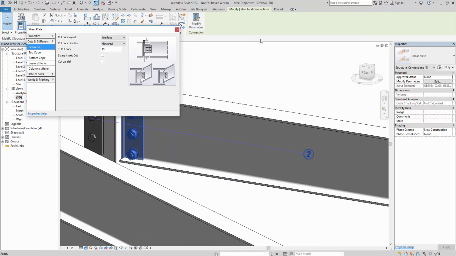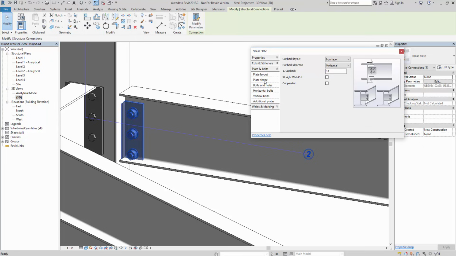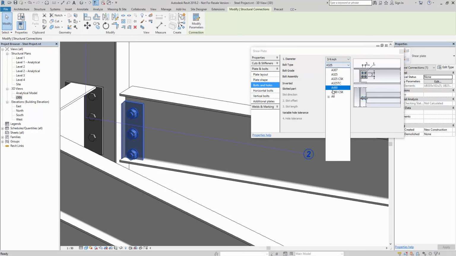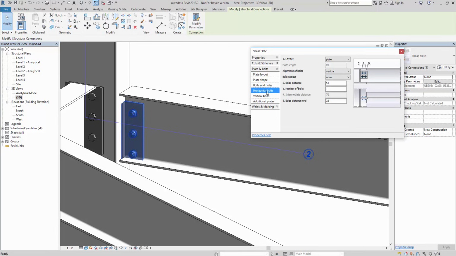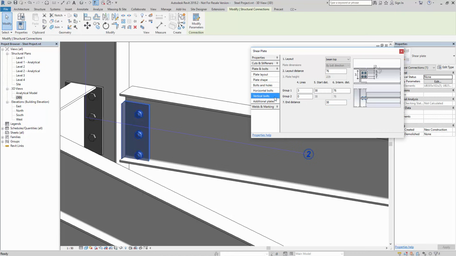And just modify. The only thing I need to adjust is the bolts, and probably just some of the spacings a little bit. So horizontal bolts looks pretty good. I might set that just to 75 just to give it a little bit of a chunkier plate. Vertical bolts is 3, but I'm going to set that to 65 between them.